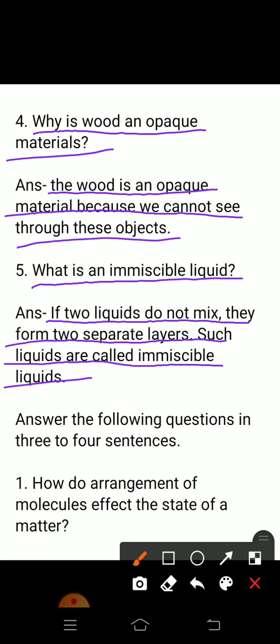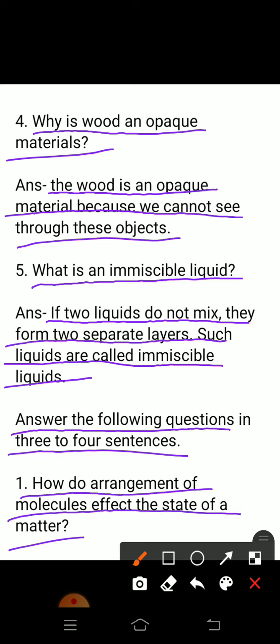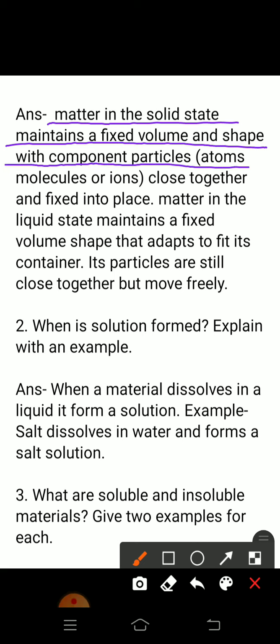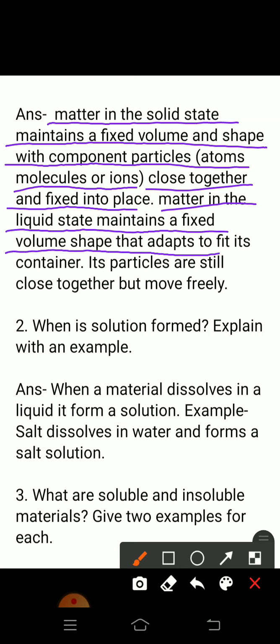Answer the following questions in 3 to 4 sentences. Question number first, how does the arrangement of molecules affect the state of matter? Answer, matter in the solid state maintains a fixed volume and shape, with component particles, atoms, molecules or ions close together and fixed into place. Matter in the liquid state maintains a fixed volume and a shape that adapts to fit its container. Its particles are still close together but move freely.